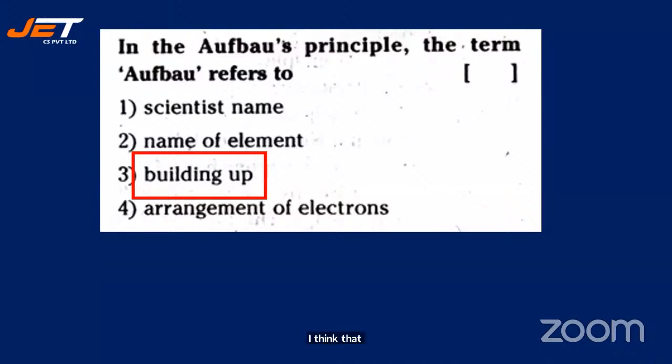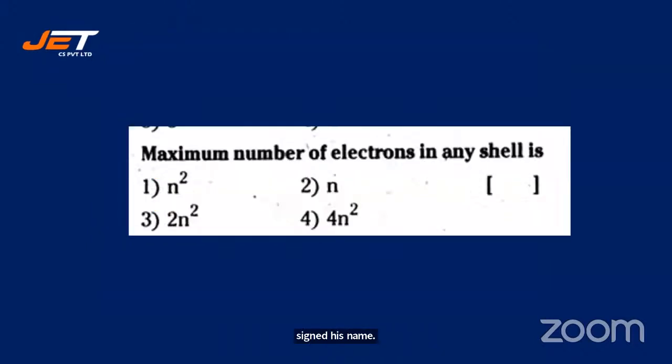From there the Aufbau principle came. Because when the configuration builds up, first lower energy is to be filled. Yes, Chetan, you are right. Absolutely right, I've checked it. Others who thought it is a scientist's name, it is not a scientist's name. Okay, learn from it. That's okay. Next one. Maximum number of electrons in any shell is.